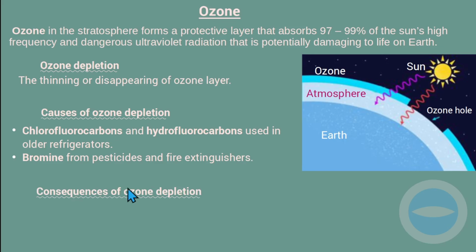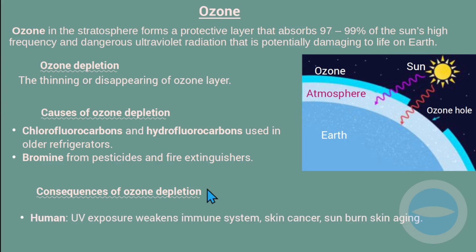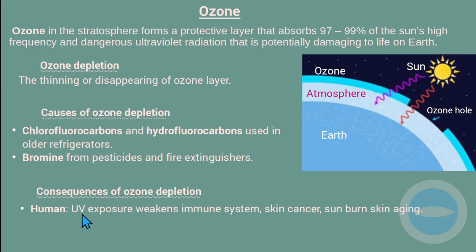And now let's look at the consequences of ozone depletion. What happens if there is a hole like this one? What happens in humans? Ultraviolet radiation exposure weakens the immune system.